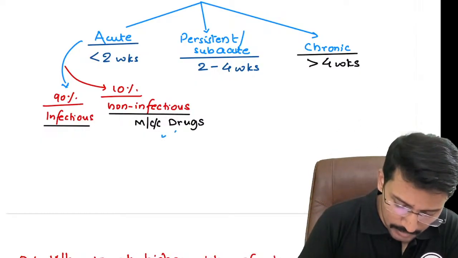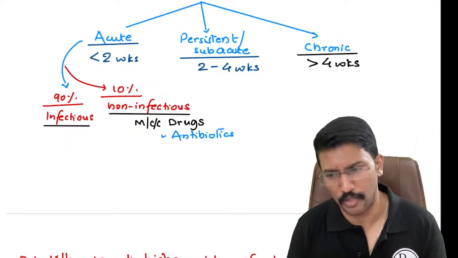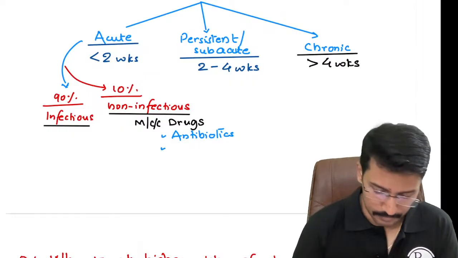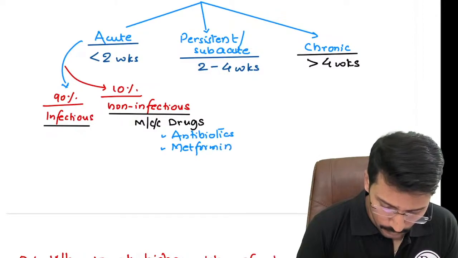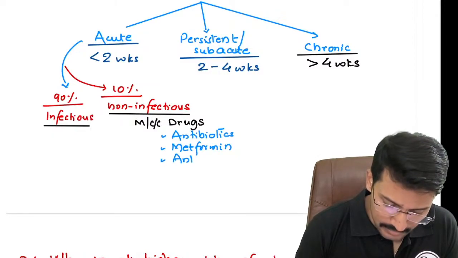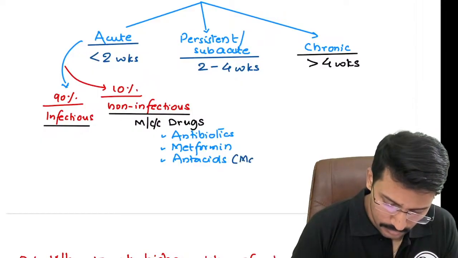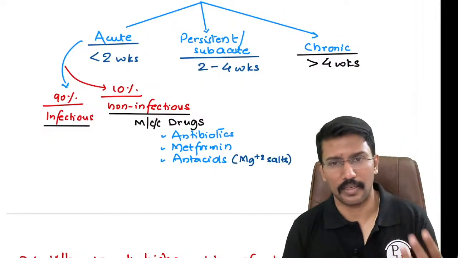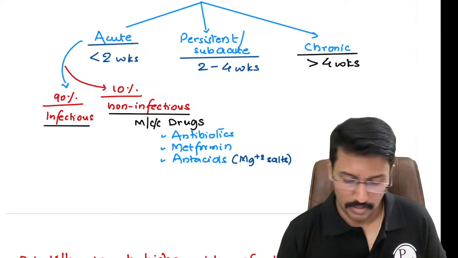Okay, but the first thing that should come to our mind is antibiotics. A lot of antibiotics increase the gastric motility and can cause diarrhea. Many of us have experienced it also, right? Antibiotics. Then second, metformin. Then many antacids, especially those that contain magnesium salts like magnesium silicate, magnesium hydroxide. Those antacids can also cause diarrhea.